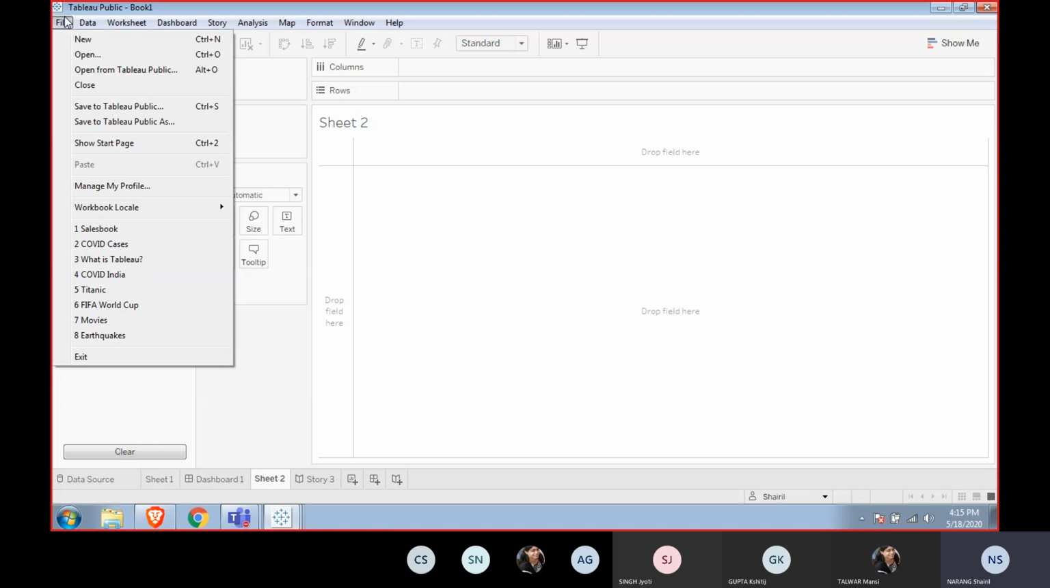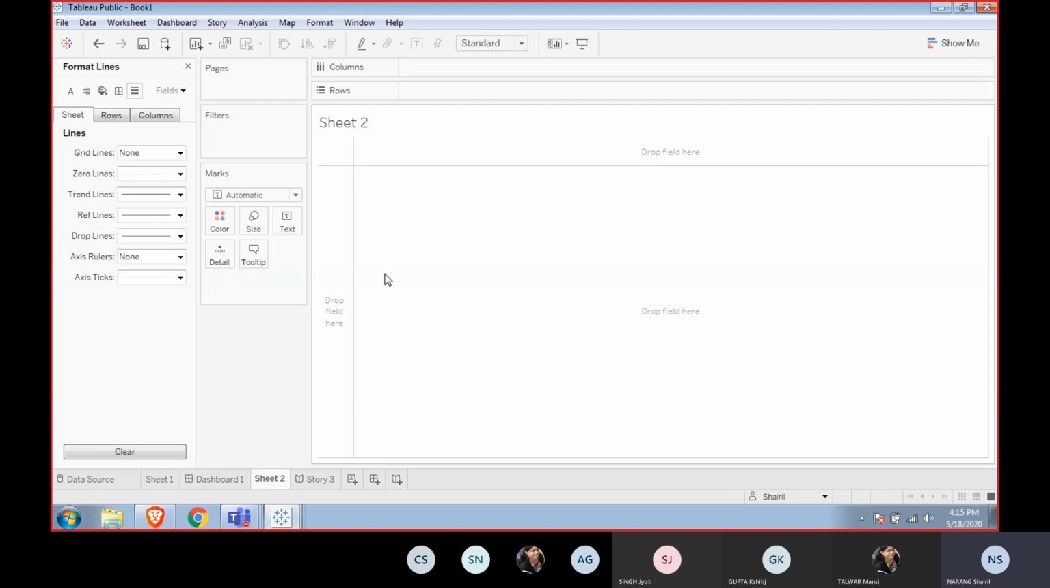But if we save it, because it is a Tableau Public edition, it will not save on my hard disk. For that, you can use the Tableau Desktop version, maybe the professional version or the private version. Then you can save it, and when you save it, it gives you the format of .twbx.